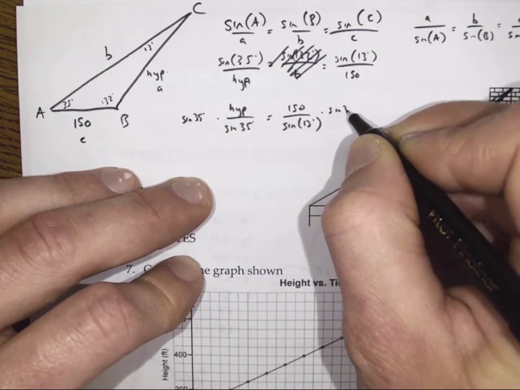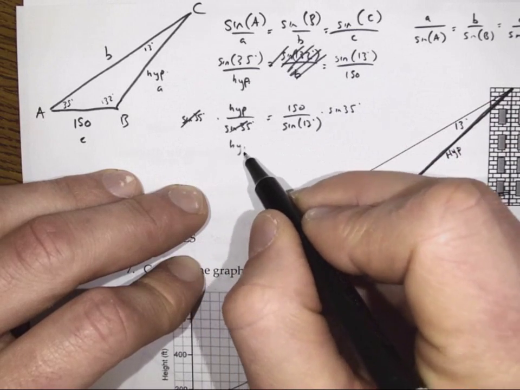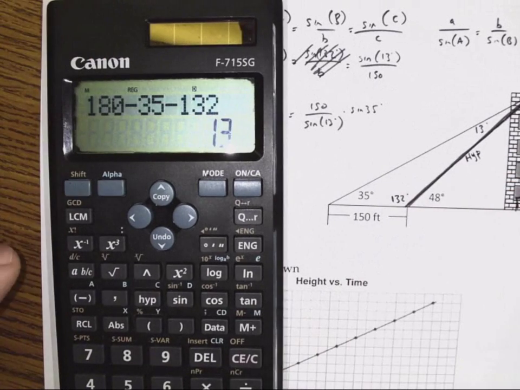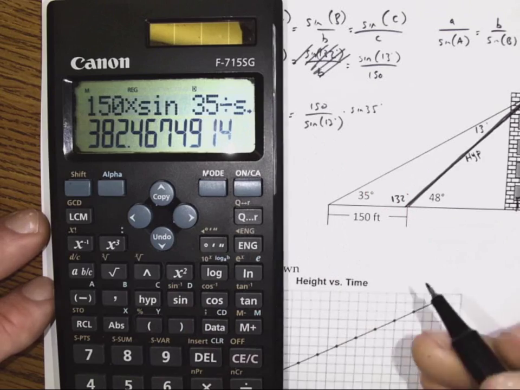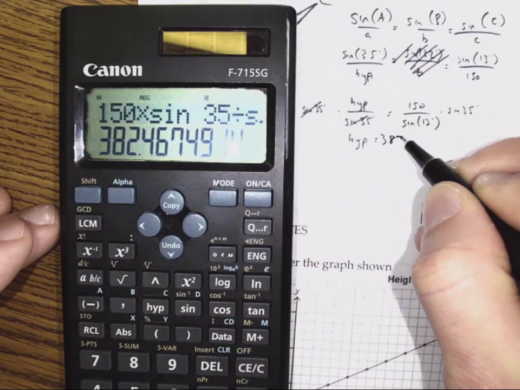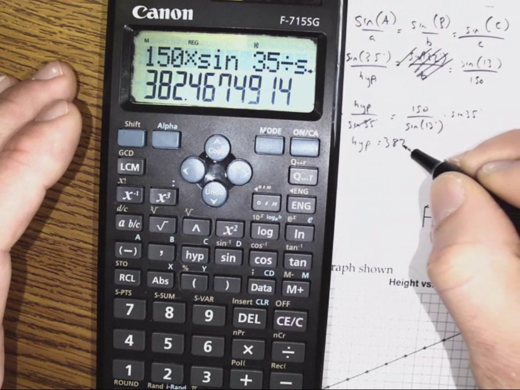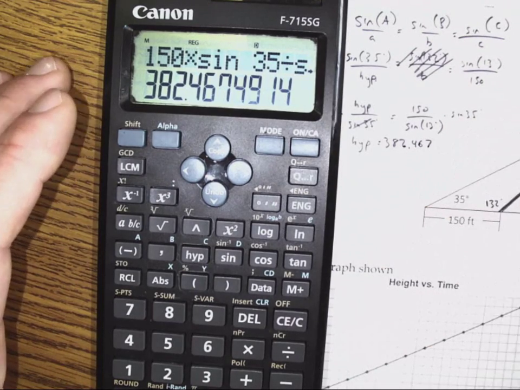Multiply by sine 35, and those cancel out. I end up with just finding my hypotenuse is equal to that whole business here. So that's 150 times sine 35 divided by sine 13. So that value becomes 382 point, I guess I'll round that to 2 decimal places, or 3 maybe, 382.467, and that's feet.